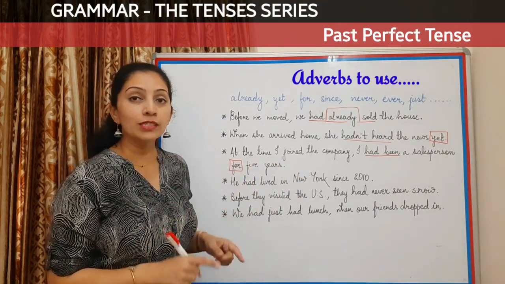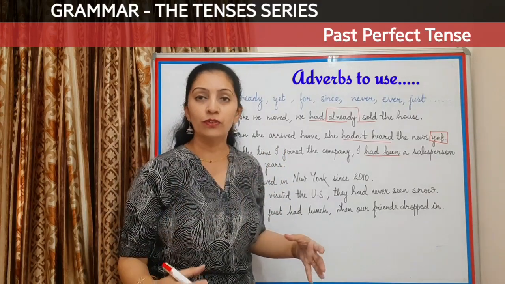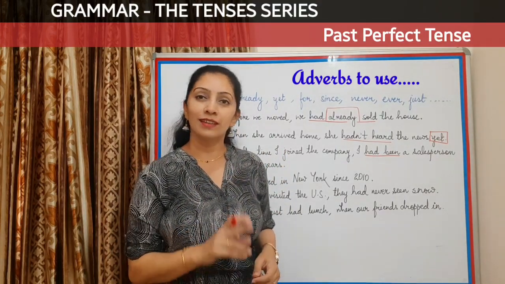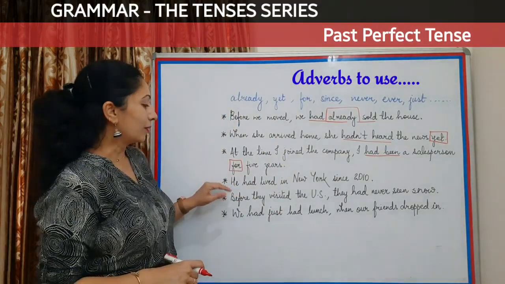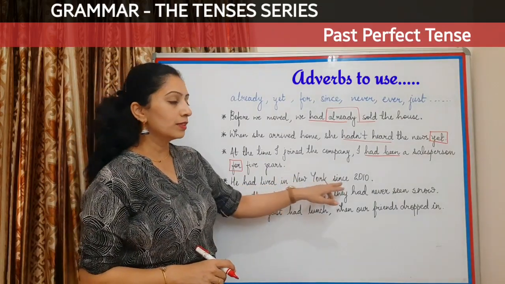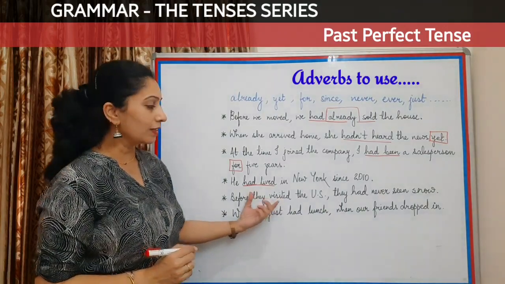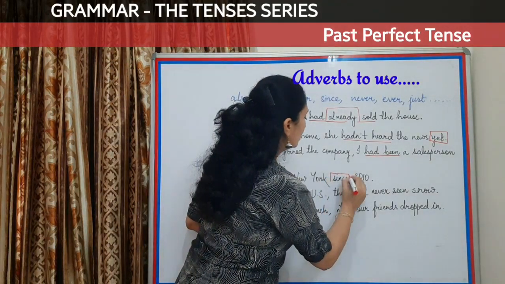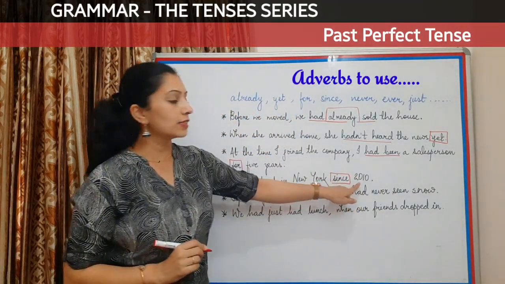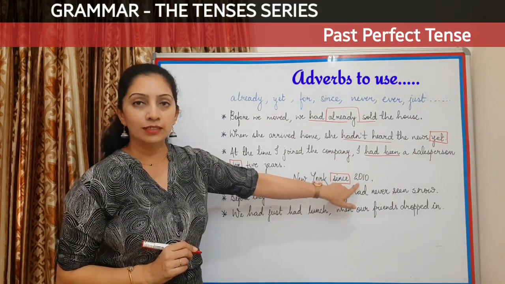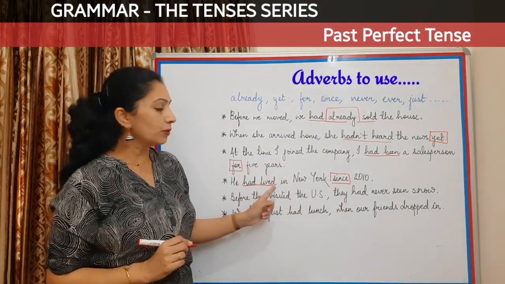And if you remember this, for will always take a duration of time, whereas since will always take a point of time. Look here, he had lived in New York since 2010. Now had lived is the past perfect tense and since is the word which tells us the starting point of the time when he started to live.